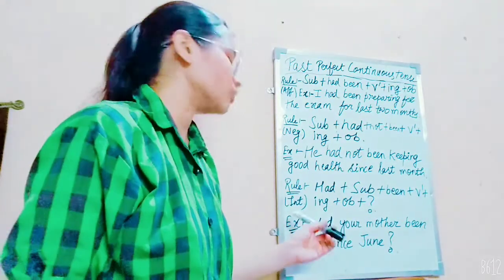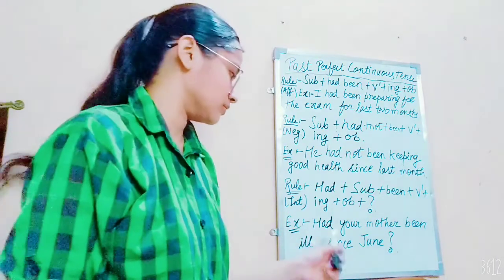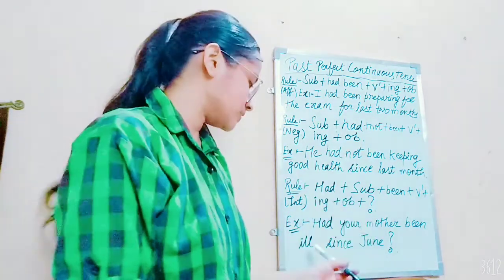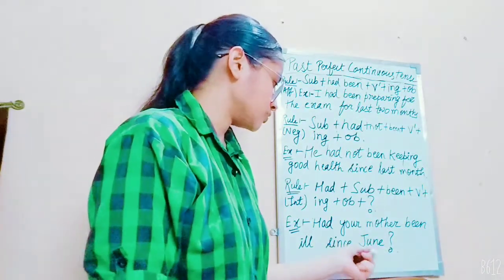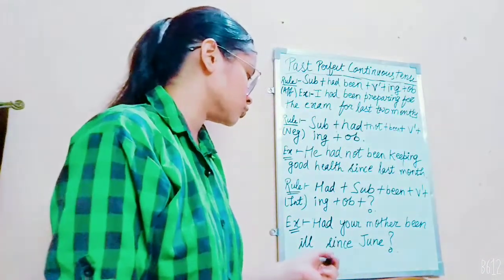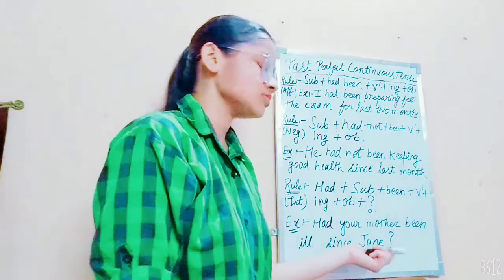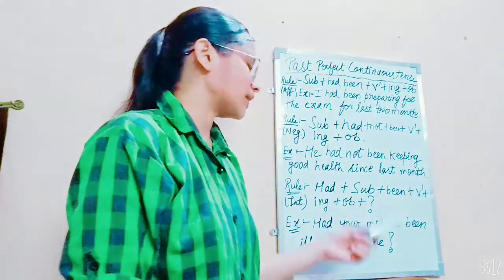Since illing is not a word, we will use only ill here. We will not add ing here. Since June. June is the object, and we use since because we know the exact month was June. Correct time is mentioned here.